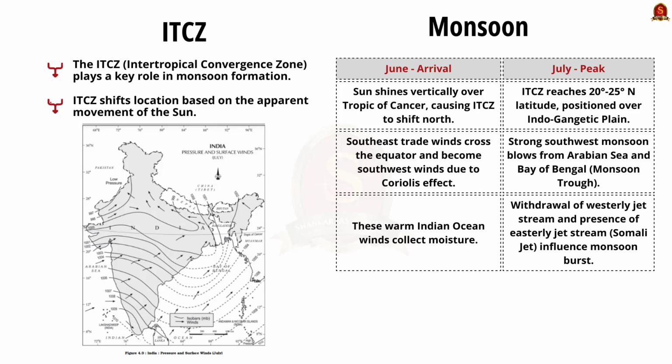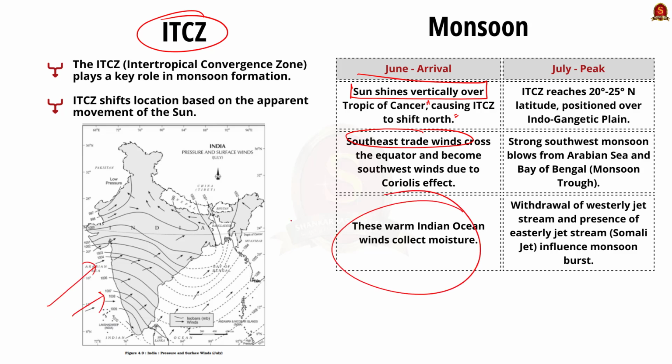See, the location of the Intertropical Convergence Zone or ITCZ shifts north and south of the equator with the apparent movement of the sun. During the month of June, the sun shines vertically over the Tropic of Cancer and thereby the ITCZ shifts northwards. The southeast trade winds of the southern hemisphere cross the equator and start blowing in a southwest to northeast direction under the influence of Coriolis force. These winds collect moisture as they travel over the warm Indian Ocean.